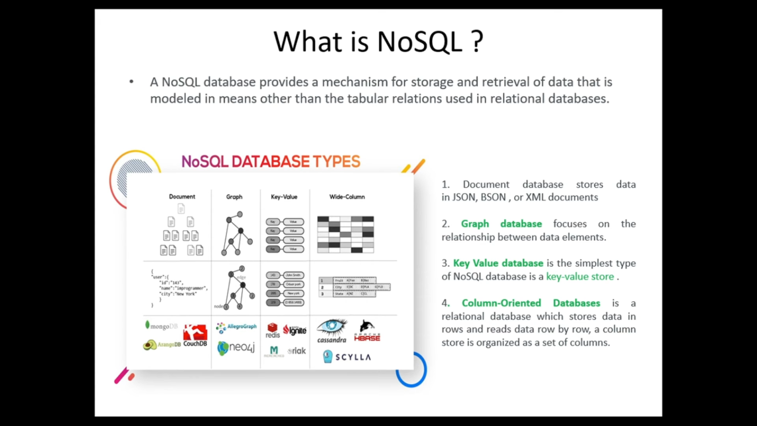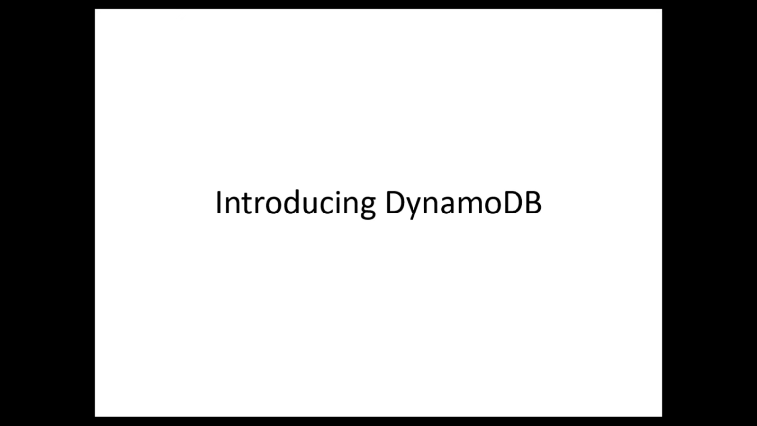We have classical examples of databases which support document databases, which are MongoDB and CouchDB. We also have graph, Neo4j, and for key value pairs we have Redis, Memcached, Ignite. For wide column or columnar databases we have Cassandra, HBase, Scylla. These are the examples of NoSQL database types.